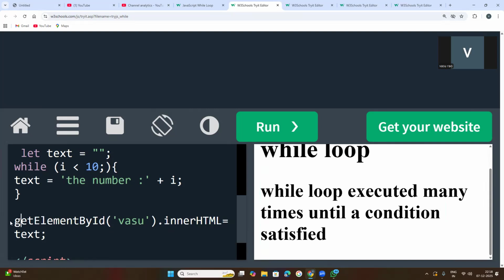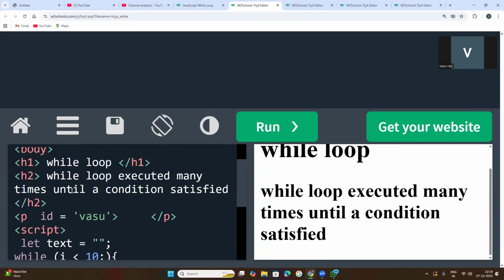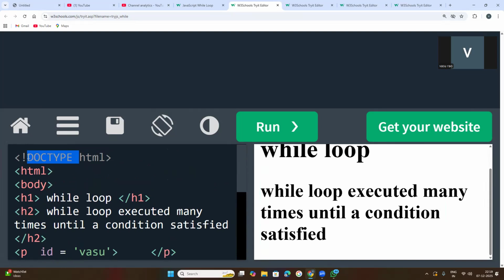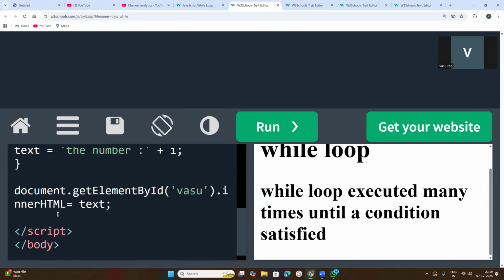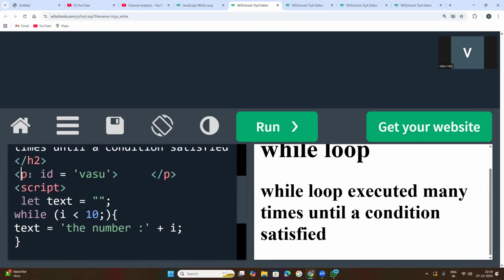So this method is part of your web page. The web page is your document, the web document. So we need to mention that this method is part of the web document, meaning the web page. This is the HTML web document, otherwise the web page. This method is part of this web page. The web page is called a document: document.getElementById. I have passed that ID attribute, which is passed in this p.